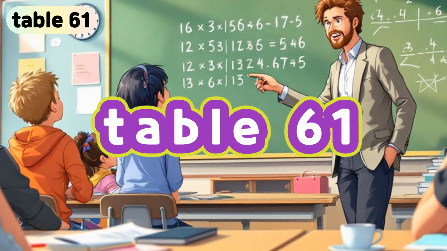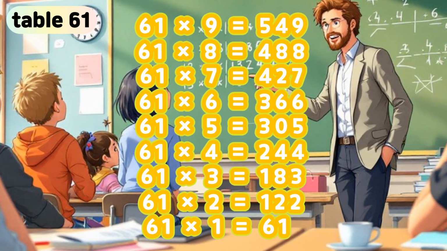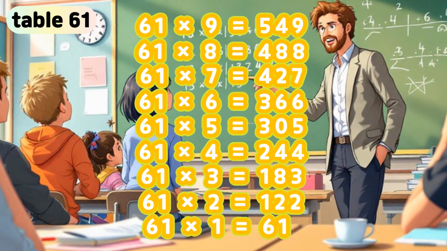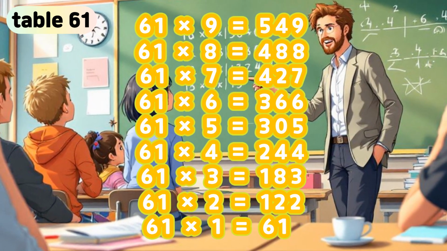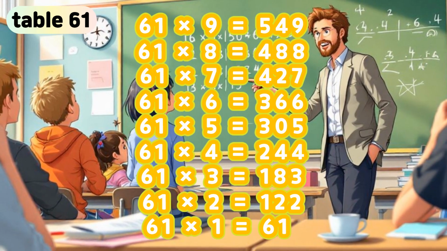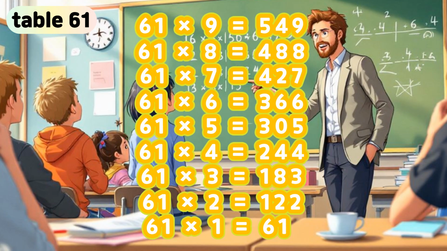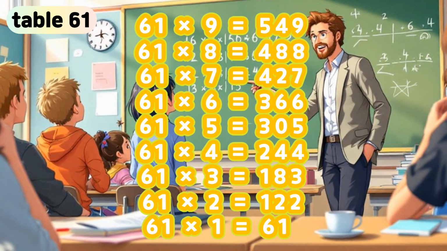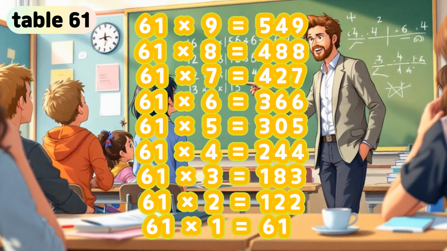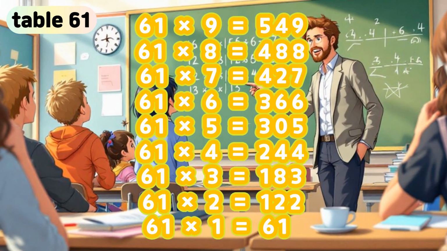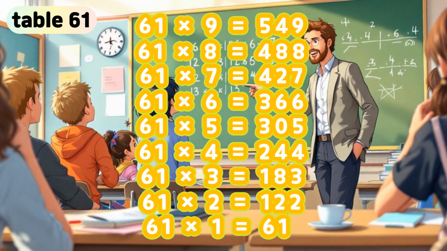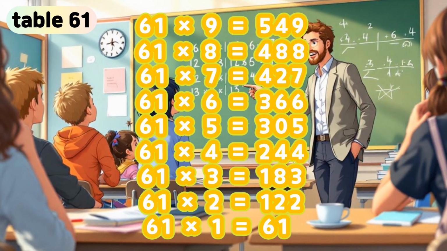Table 61. 61 times 9 is 549. 61 times 8 is 488. 61 times 7 is 427. 61 times 6 is 366. 61 times 5 is 305. 61 times 4 is 244. 61 times 3 is 183. 61 times 2 is 122. 61 times 1 is 61.